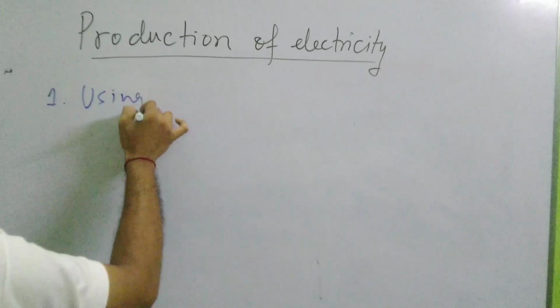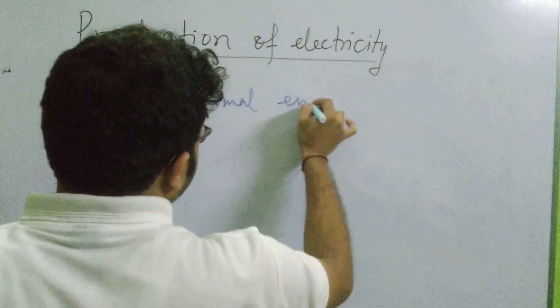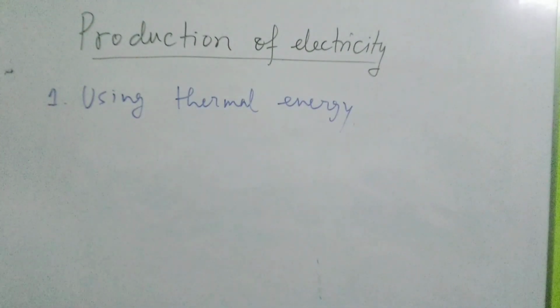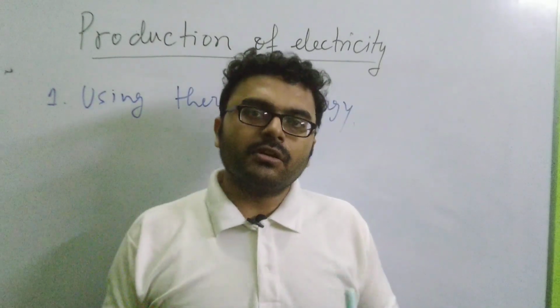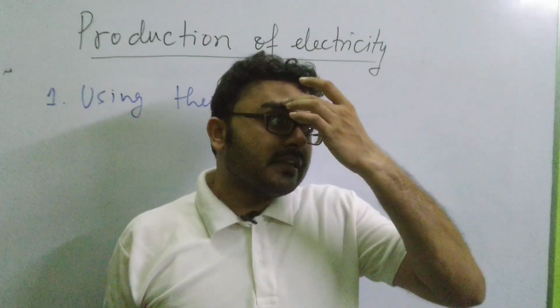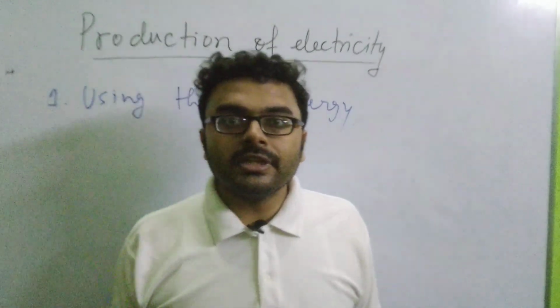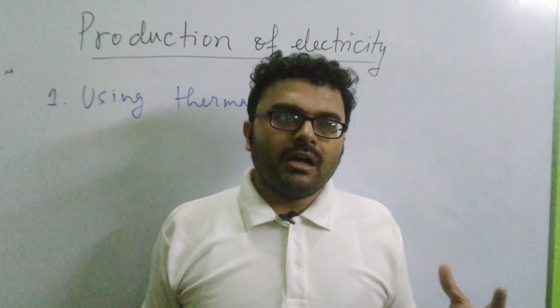Now, when we are talking of production of electricity using thermal energy, there are basically two sources that we need to think of. Thermal energy, that is heat energy, can be produced either by burning of coal, which is a non-renewable form of energy, or heat can also be generated by use of nuclear reactions, for which we require nuclear fuels or radioactive elements.